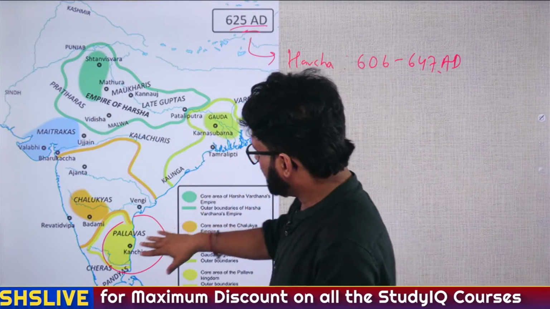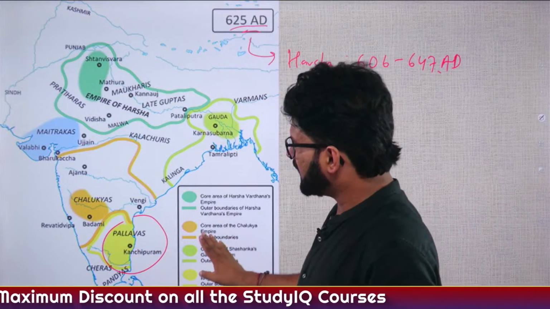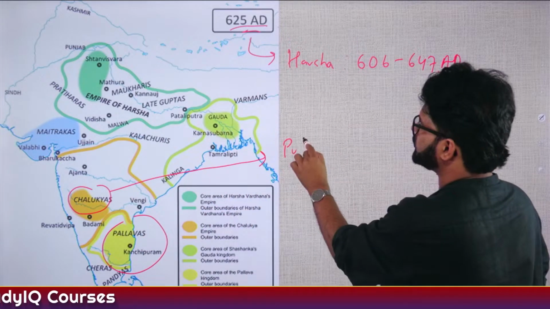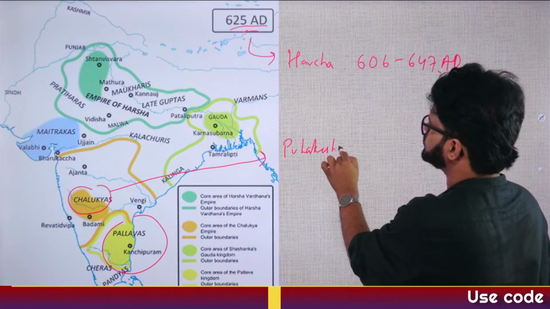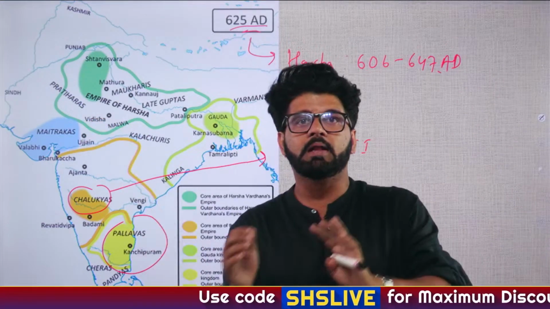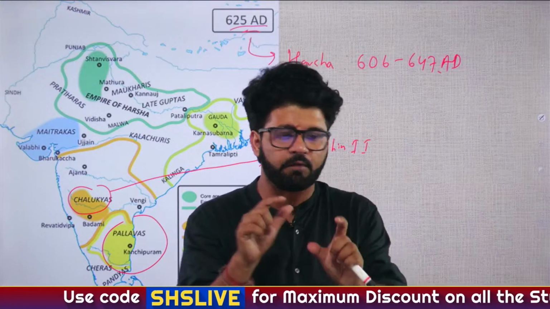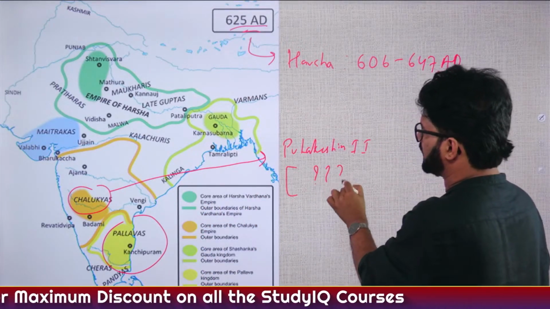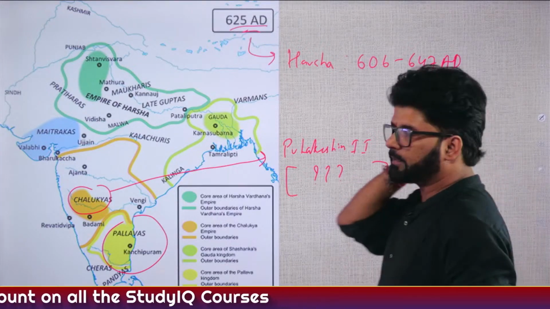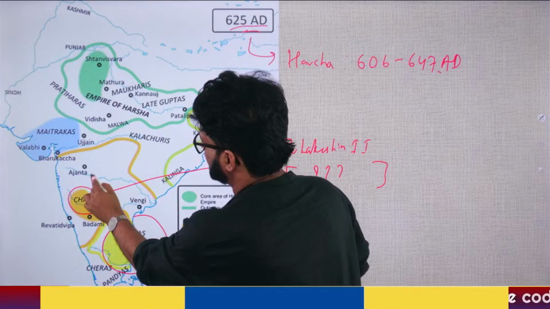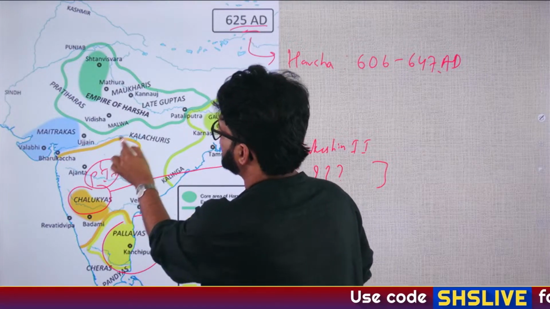And then Pallavas, they are ruling, the center at Kanchipuram. Chalukyas, if you remember, we have discussed a king. His name was Pulakesin II, who defeated Harsha. And that particular information, we are getting from a particular inscription. If you know about that particular inscription, you can post it in the comment section. Which inscription talks about the defeat of Harsha by Pulakesin II. So Pulakesin II is active here. P2, let's write it. He defeated Harsha.